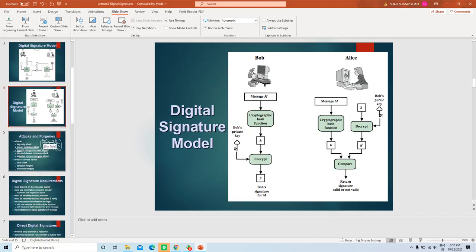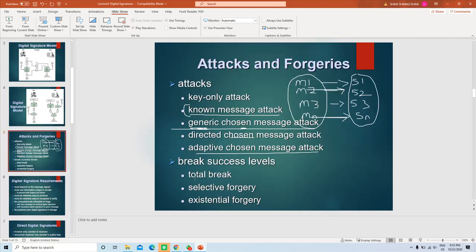So when the parties are communicating across the network, whichever message is coming, the attacker can intercept and replace the message with a fraudulent message. For that fraudulent message he can create the signature. So these kinds of things are possible using total break. Total break means the attacker is successful in obtaining the private key of the sender.